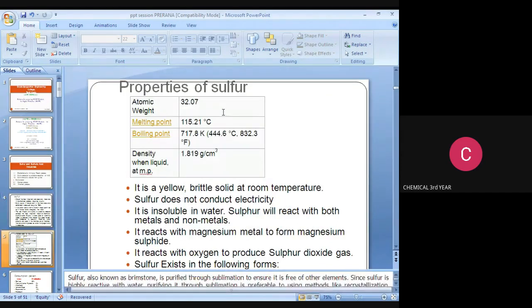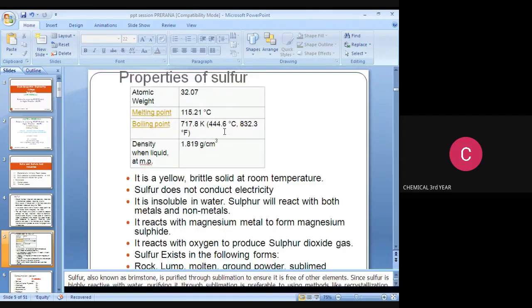Then, properties. The properties of sulfur: the atomic weight is 32.07. Melting point is 115.21 degrees Celsius. Boiling point is 717.8 Kelvin, and density of the liquid is 1.8819 gram per centimeter cube. It is yellow in color, a brittle solid at room temperature. Sulfur does not conduct electricity. It is insoluble in water.